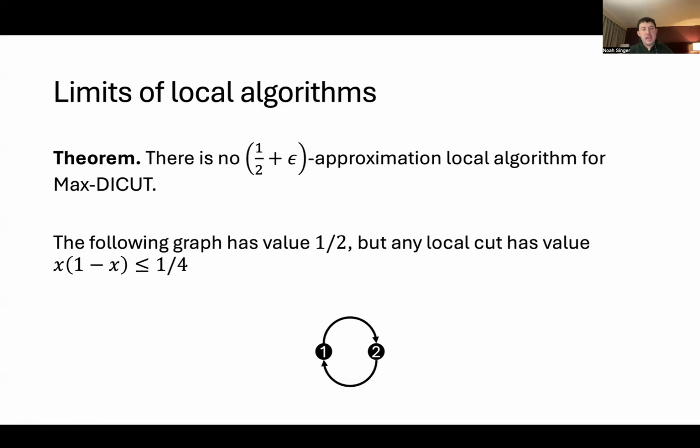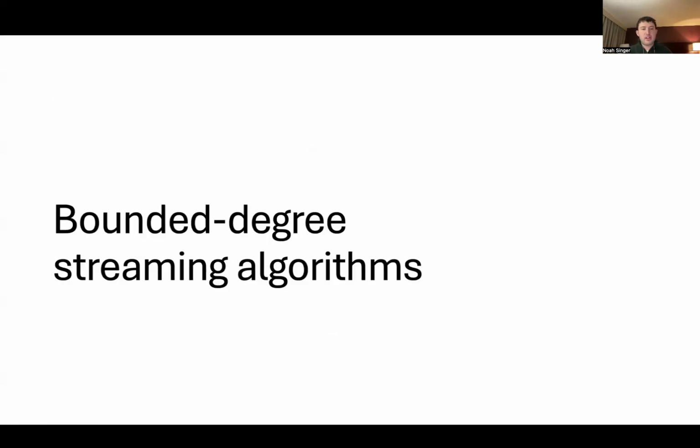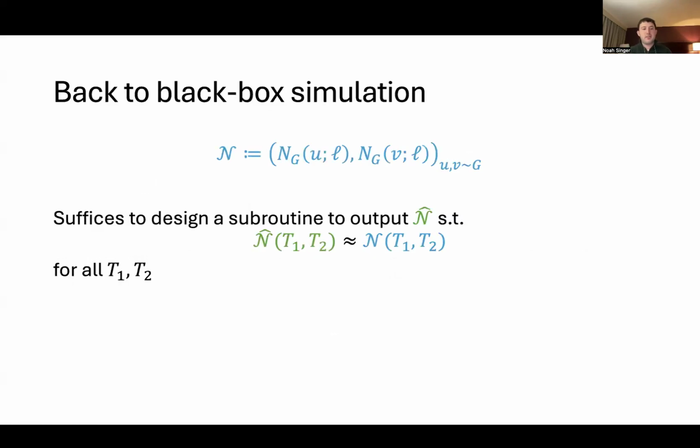Okay. And in the last few minutes of the talk, I want to talk more about this black box simulation and these bounded degree streaming algorithms. So again, in the black box simulation setting, I assume every vertex has a bounded maximum degree, and I want to just try to understand the distribution of, if I pick a random edge UV, what's the neighborhood type of each endpoint? And I want to get a subroutine that estimates this distribution.